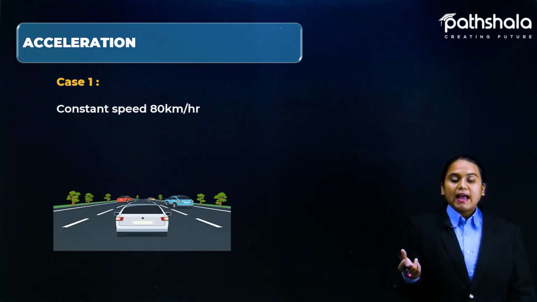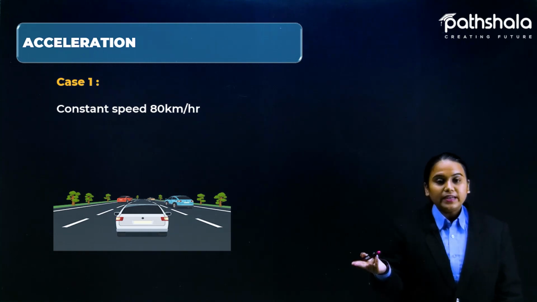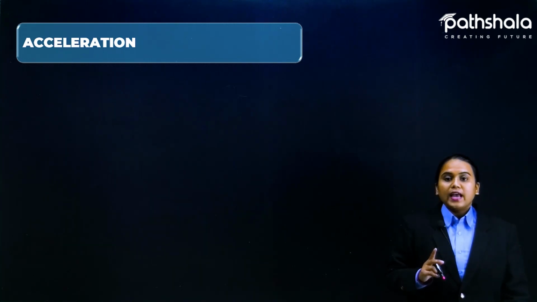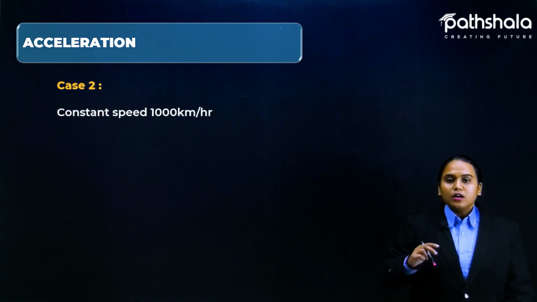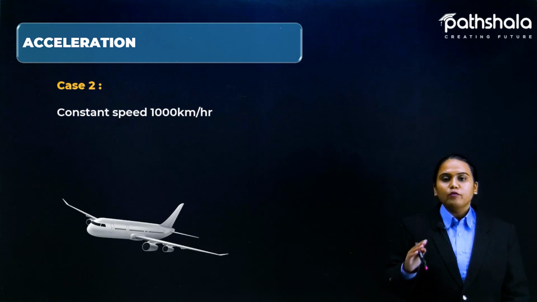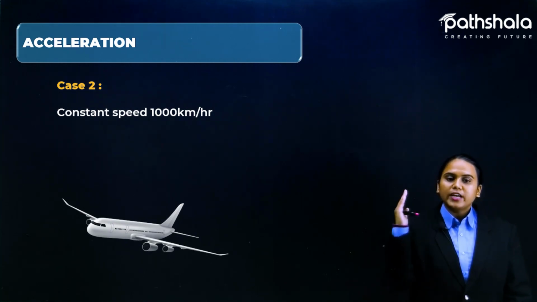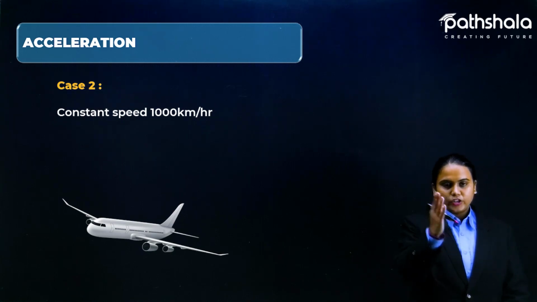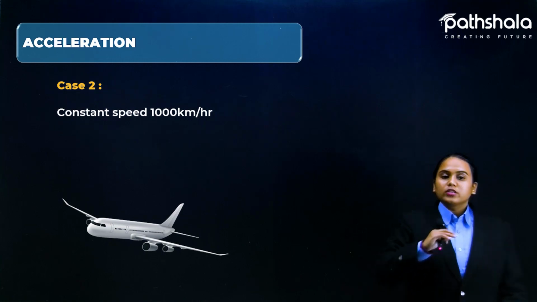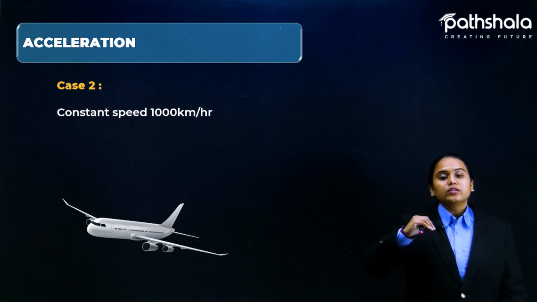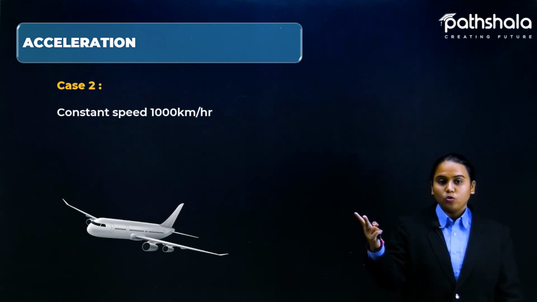So in this case, the velocity and the speed are constant. In the second case, you can see an aeroplane moving with a constant speed of 1000 km per hour on a straight path in the same direction. Here too there is constant speed and constant velocity, because it is not changing magnitude or direction.